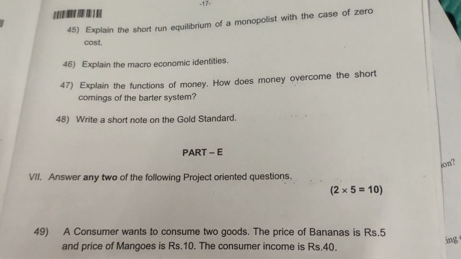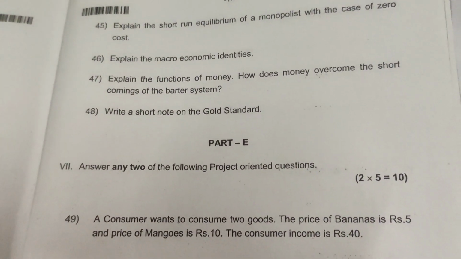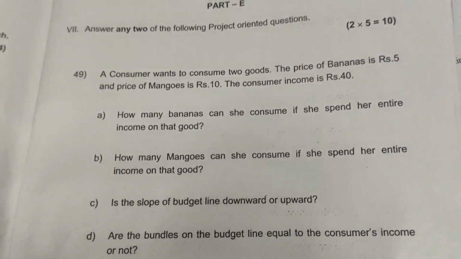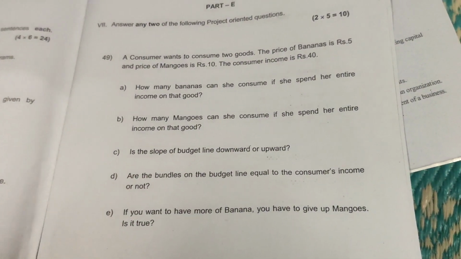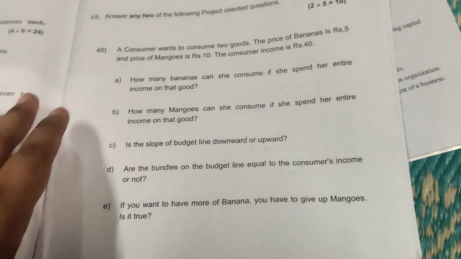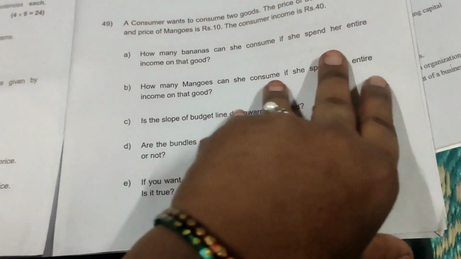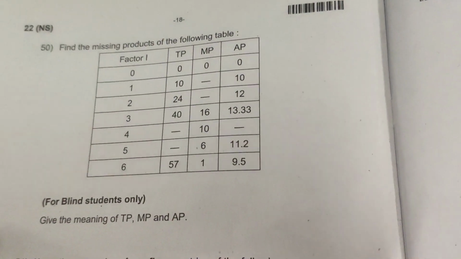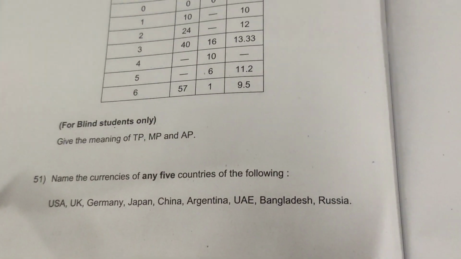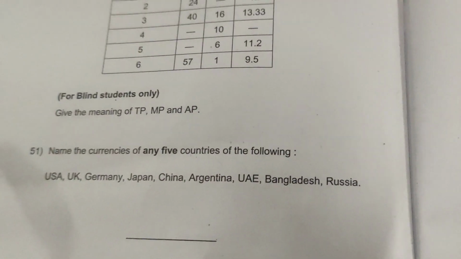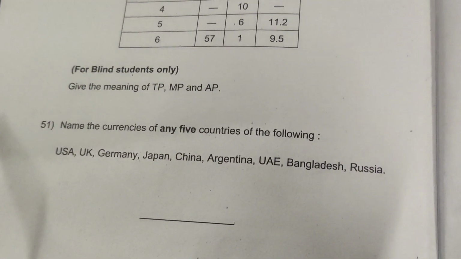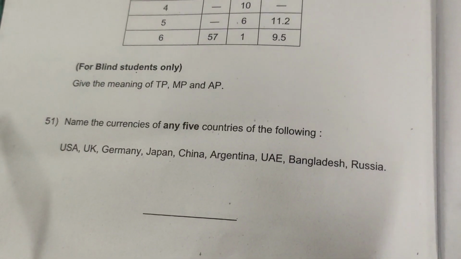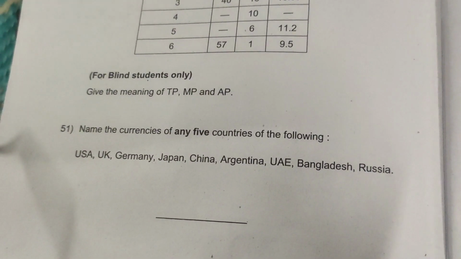We've not discussed gold standard, but the rest of the 4 we've discussed. And this POQ is very easy to score 5 out of 5. Lastly, missing products of TP, MP, AP and the currency, very easy. USA is dollar, UK is pound, Germany is euro, Japan is yen, China yuan, Argentina peso, UAE dirham, Bangladesh taka, Russia ruble.